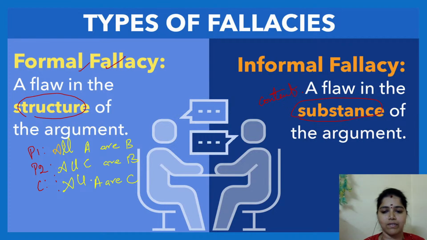Is there any error in this? See, all A are B, all C are B, all A are C.